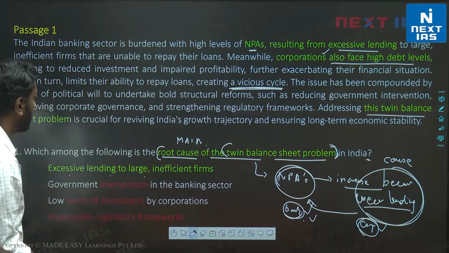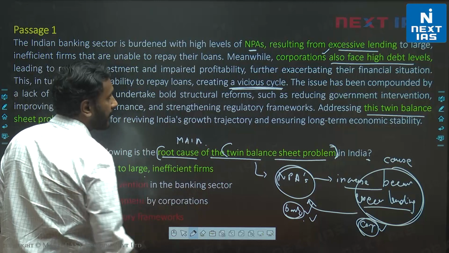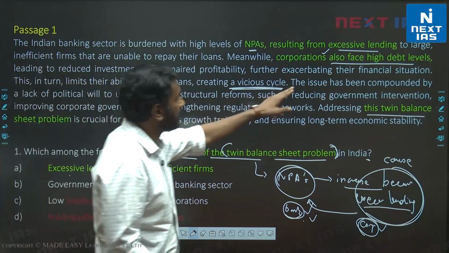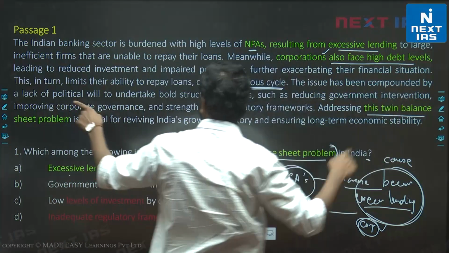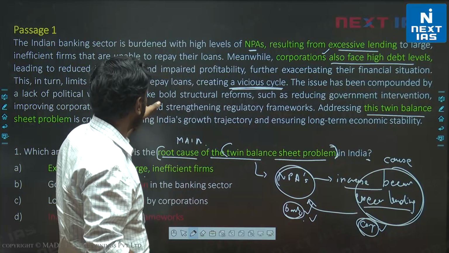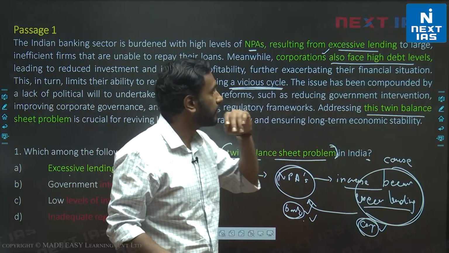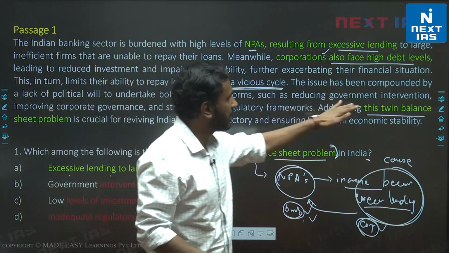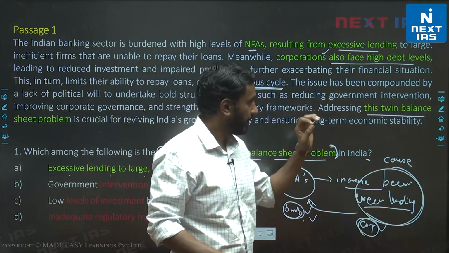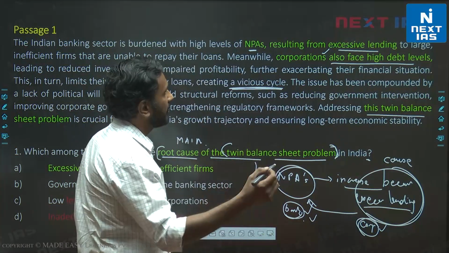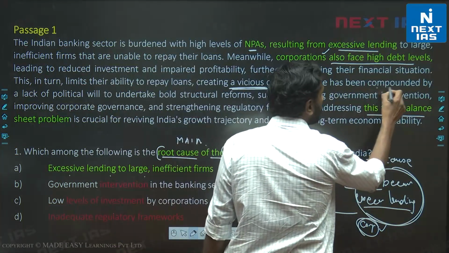If you look at option B, government intervention in the banking sector, we are told the issue has been compounded by a lack of political will to undertake bold structural reforms such as reducing government intervention. So government intervention is a problem, but it's a part of the problem, not the major part.